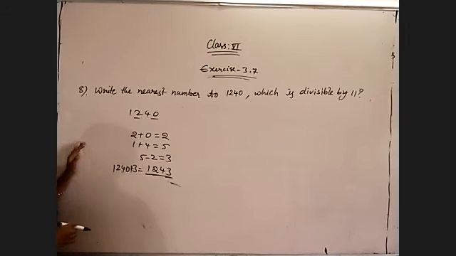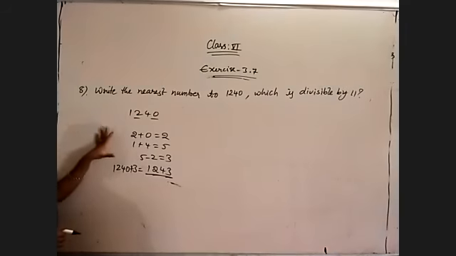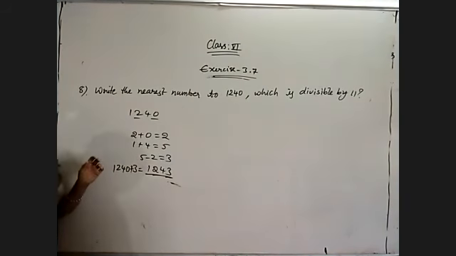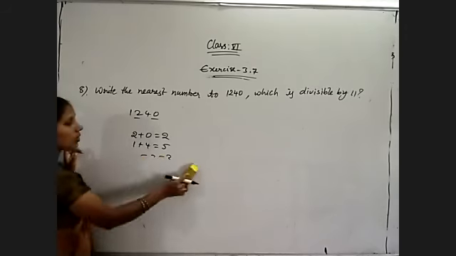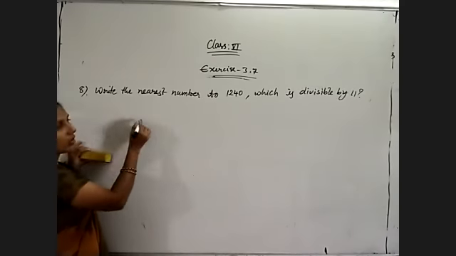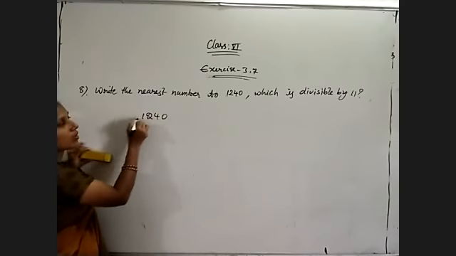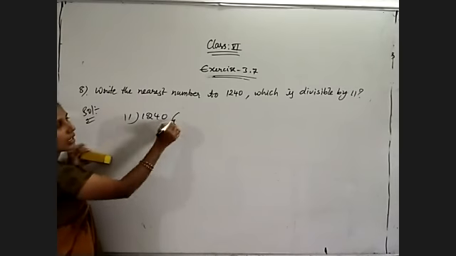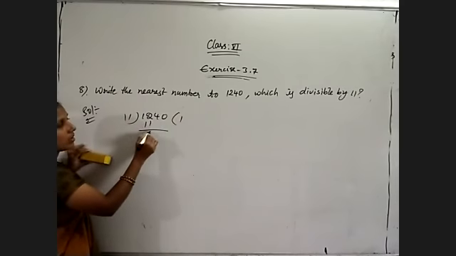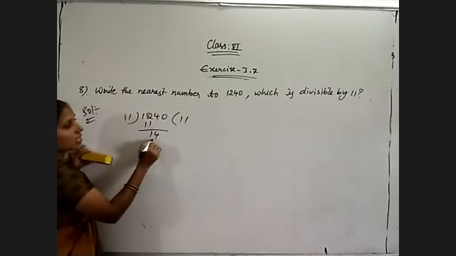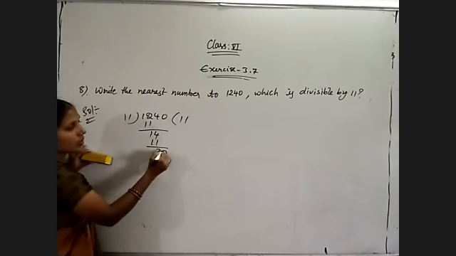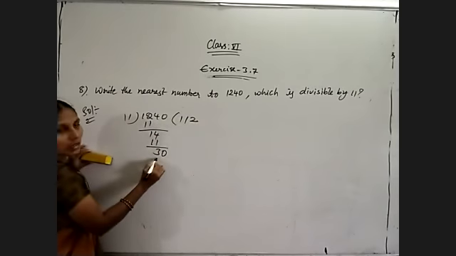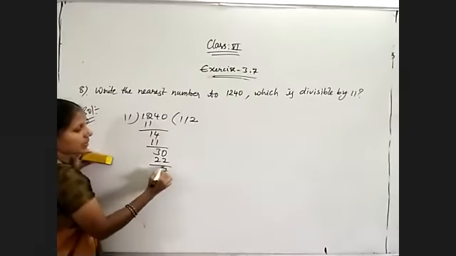So whenever we are using the divisibility rule of 11, like this we will go. But this is a very simple number, no? So use actual division. Whatever is easy for you, follow that method. Divide with 11. 11 ones are 11, 14. 11 ones are 11, 3 and 0. 11 twos are 22. 7 is the remainder.